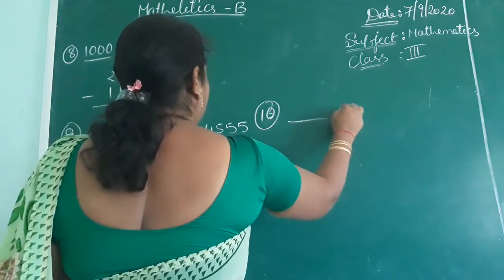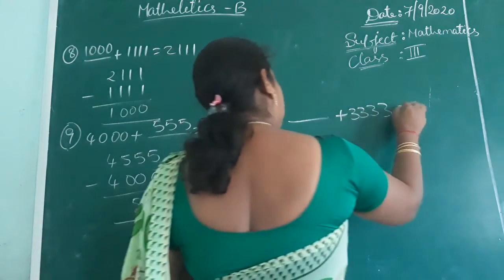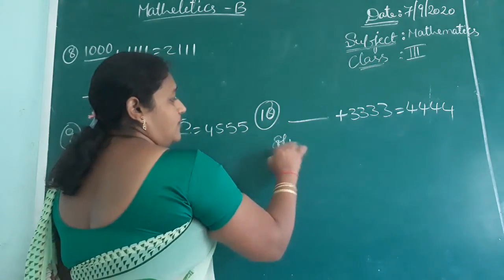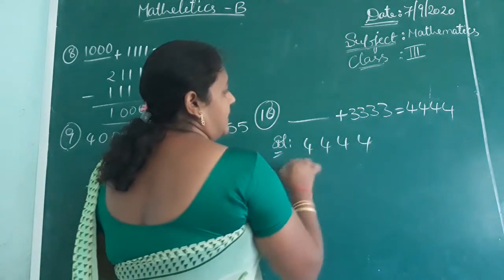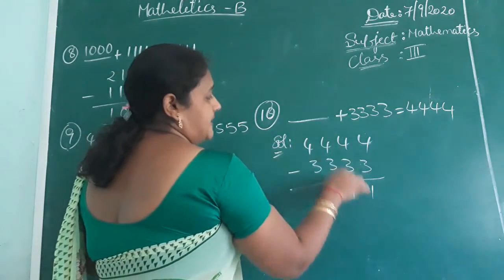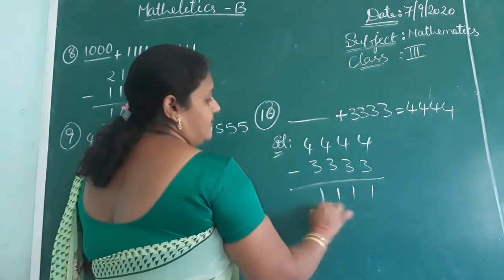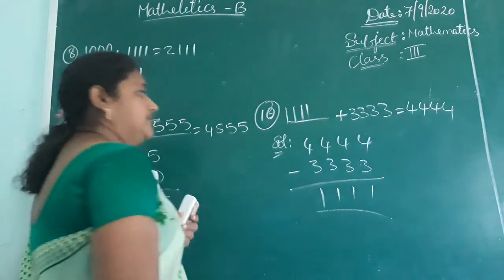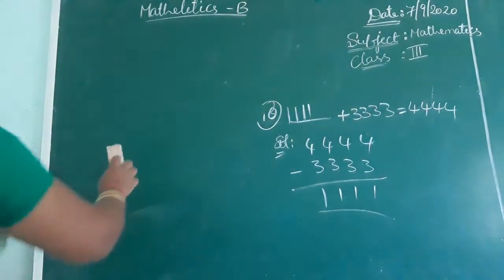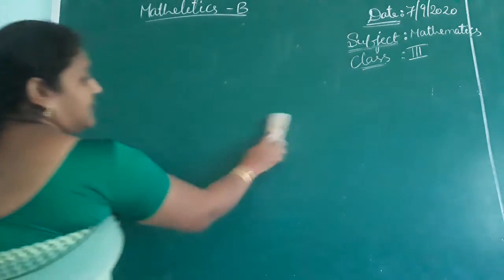10th one. Blank plus 3333 equal to 4444. So 4444 minus 3333. 4 minus 3, 1. 4 minus 3, 1. 1111. If you add, you will get 4444. And some fun activity bits was given. See that fun activity bit, children.